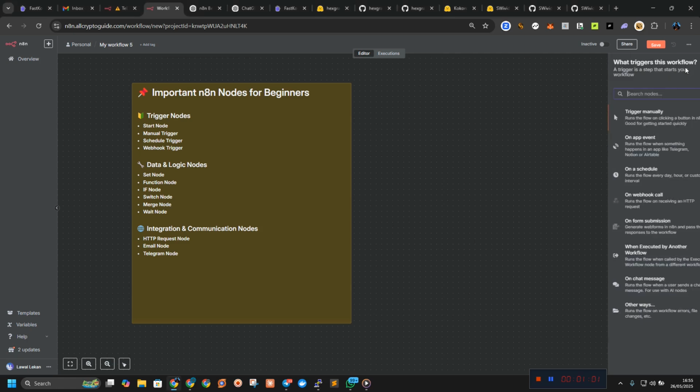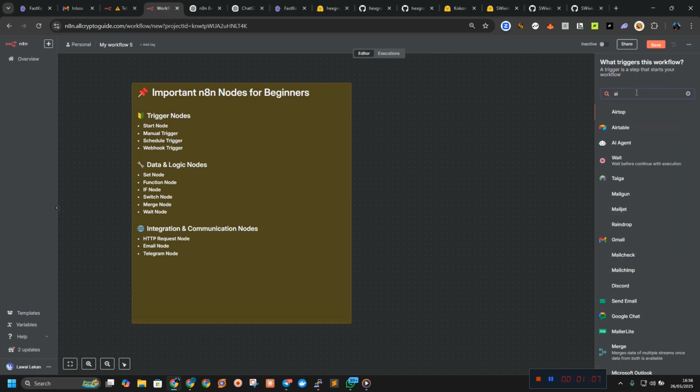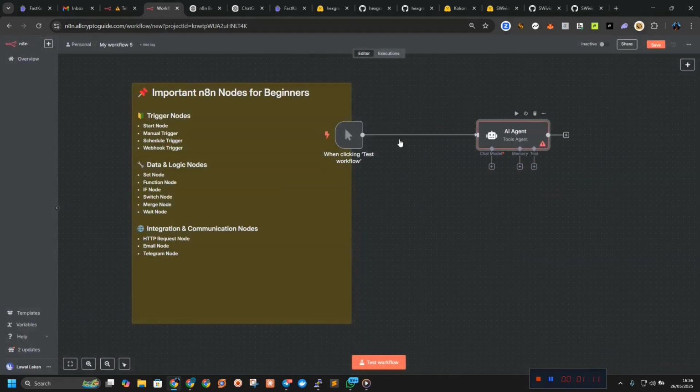So let's say I want to create an agent right now. I just want to show you an example, an AI agent. After typing AI agent, click on it. So let's go back. You see it brings something. This is what we call the start node. Okay, this is the start node.